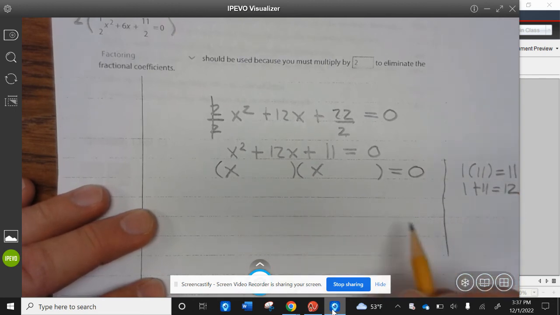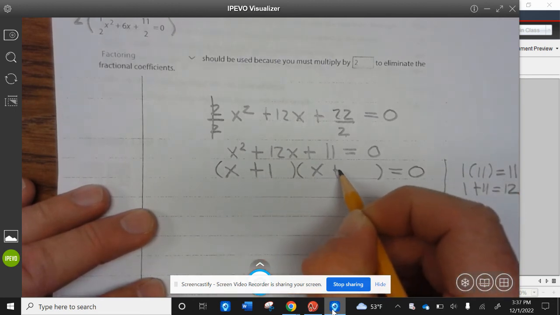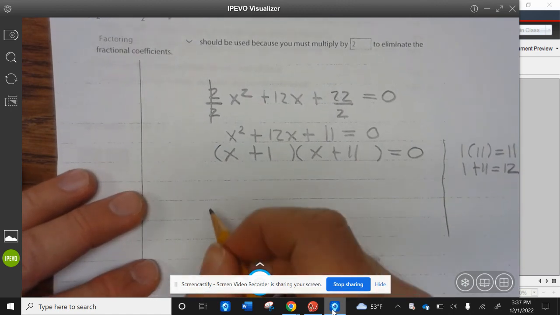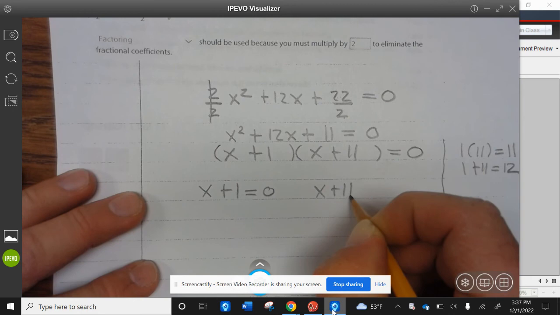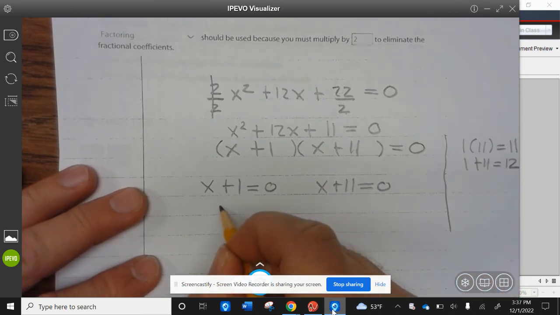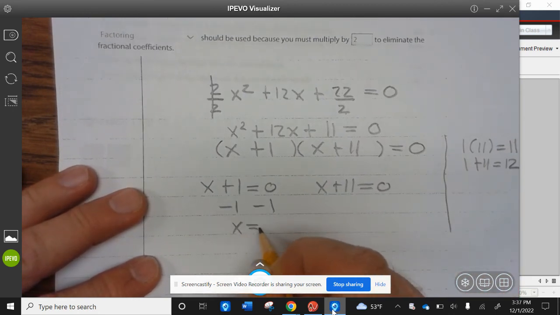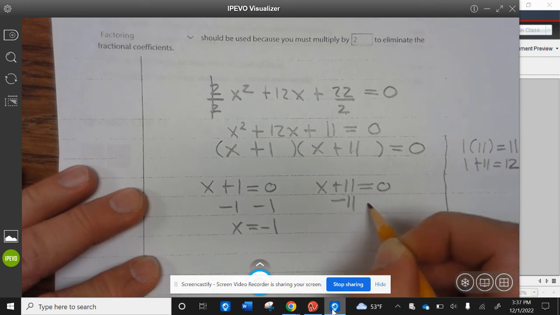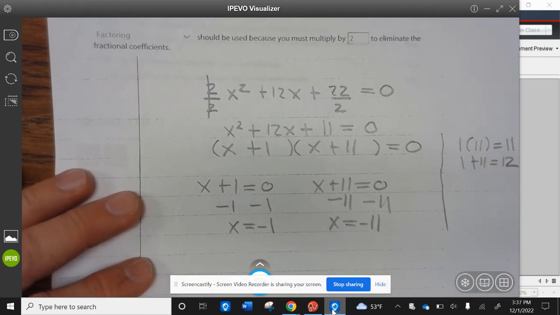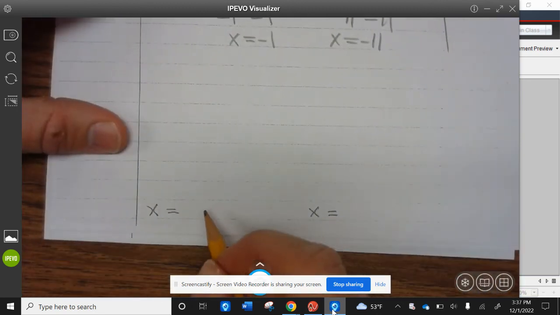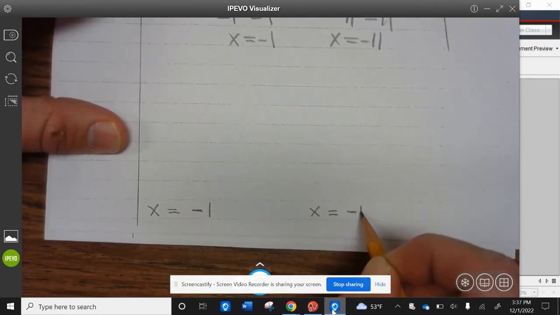So our factors are x plus 1, x plus 11. Set those equal to 0. Subtract 1 from both sides, x equals negative 1. Subtract 11 from both sides, x equals negative 11. So x equals negative 1 and x equals negative 11.